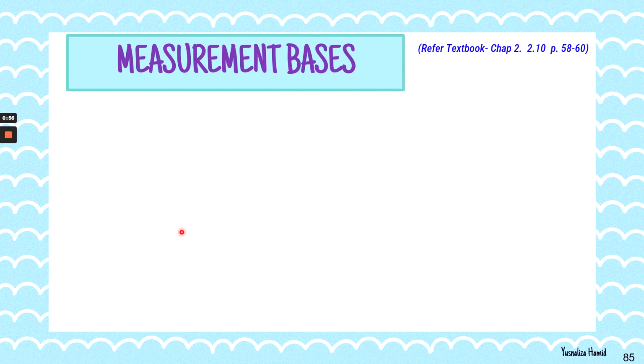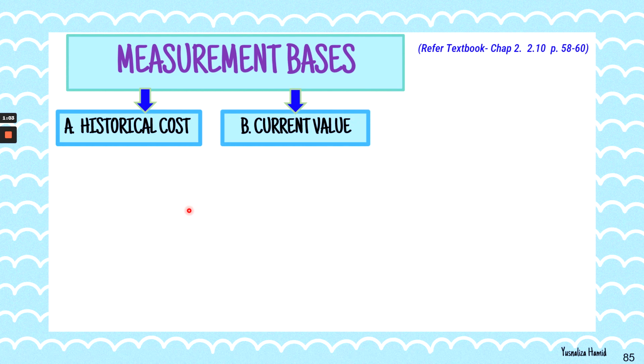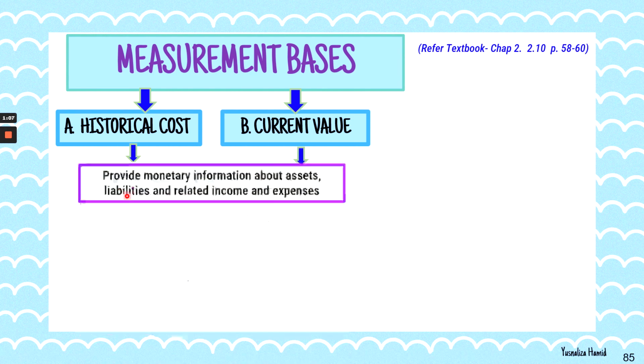Measurement bases under the conceptual framework consist of historical costs and current value. Under historical costs and also current value, both provide monetary information about assets, liabilities, and related income and expenses.